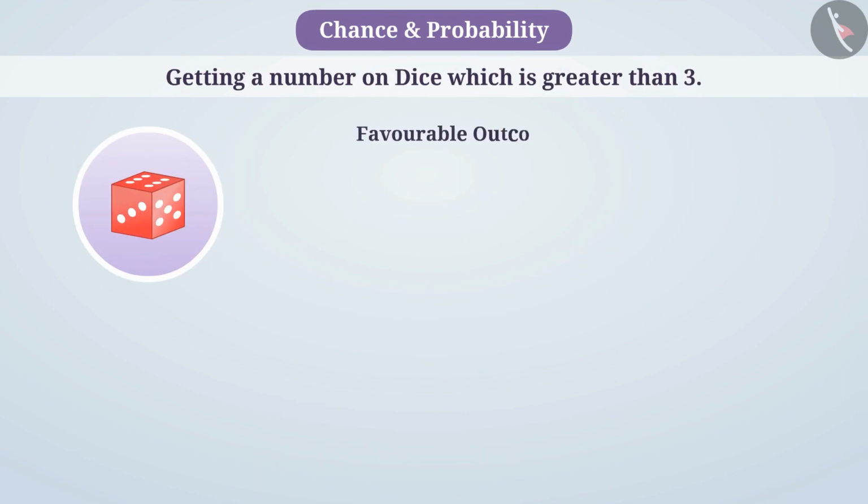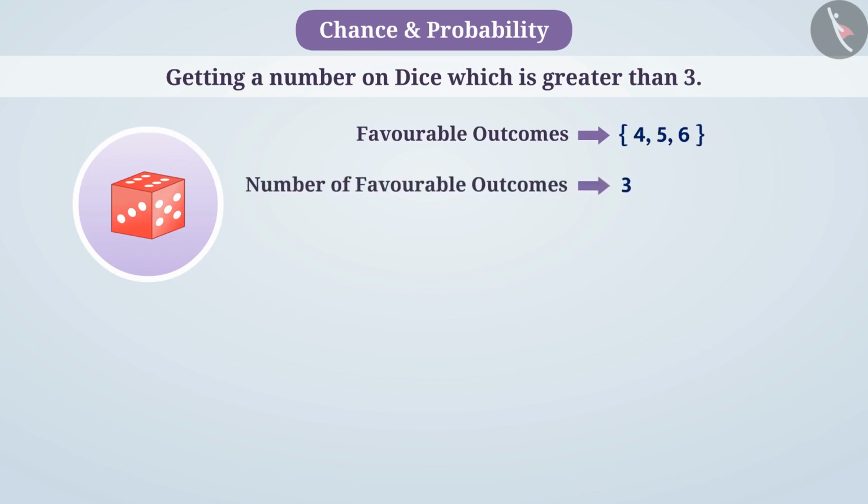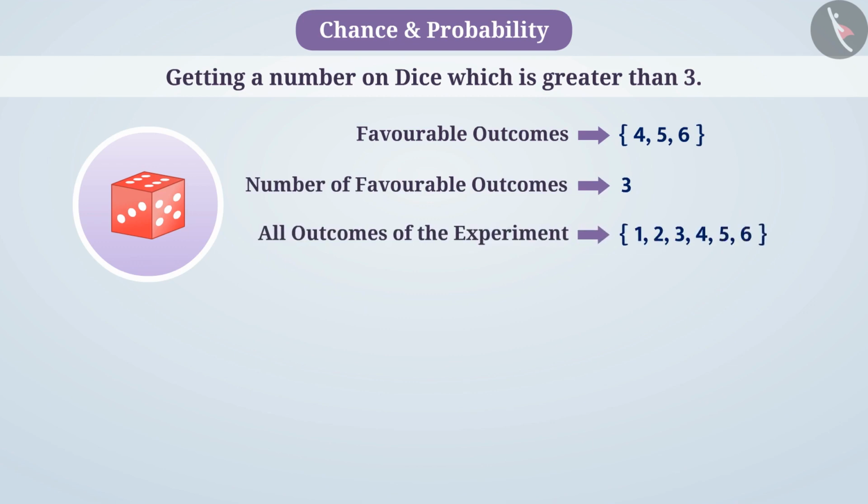Here, favorable outcomes are 4, 5 and 6. In this way, there are 3 results favorable for the event of getting a number greater than 3. But any number 1, 2, 3, 4, 5 or 6 can come up in this experiment. So, here the total outcomes are 6.